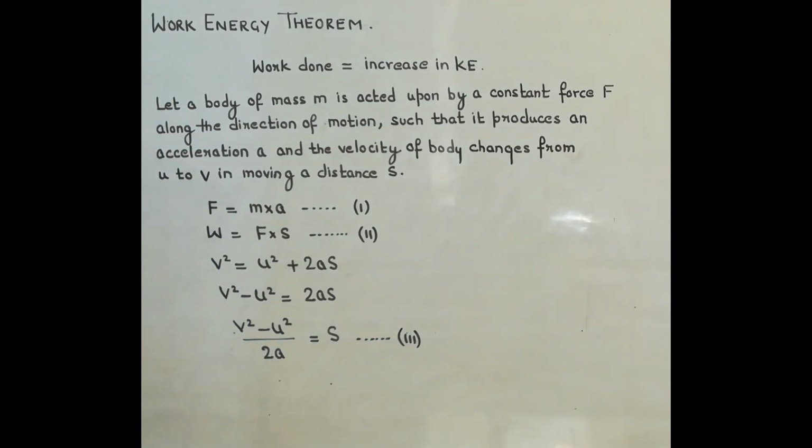Now what we will do in the second equation, see we have to calculate work here in terms of kinetic energy. So in the second equation, we will substitute F and s from the first equation and third equation. So let us do the substitution.